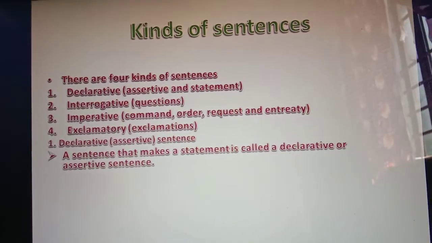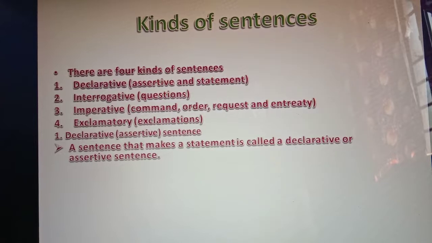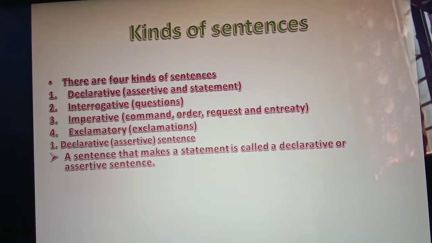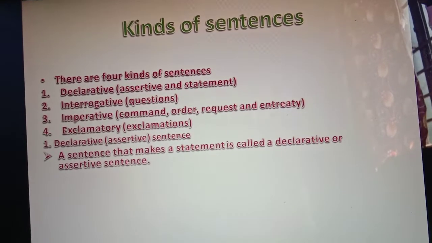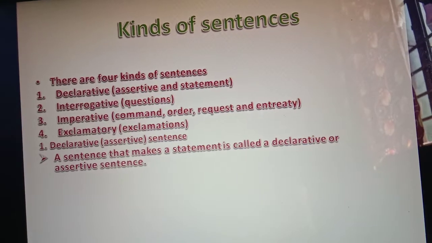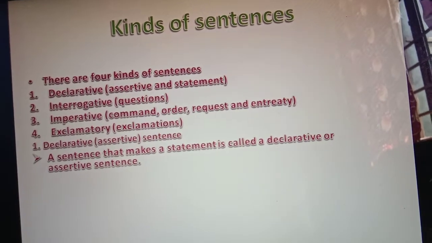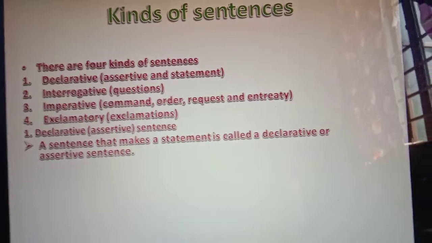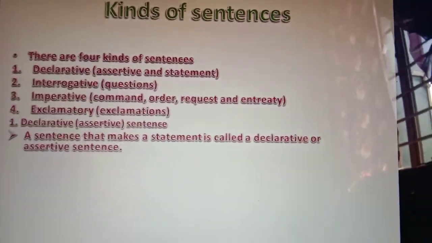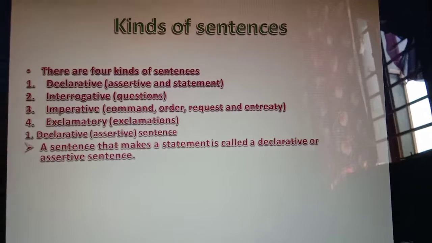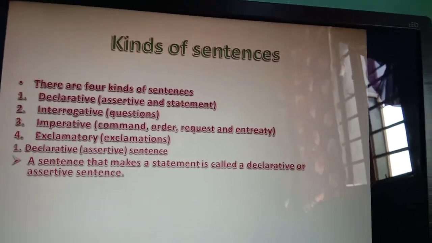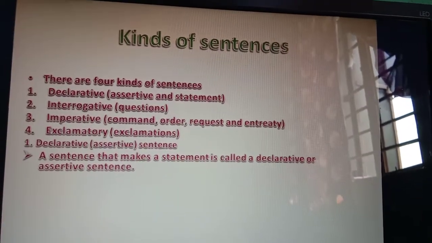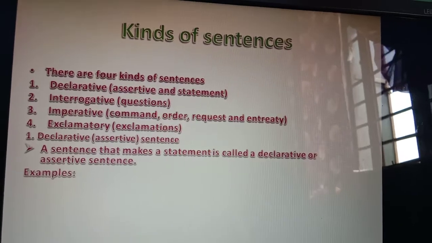The declarative sentence makes any type of statement, and one more thing, it is also an assertive sentence. So there is a statement and an assertive. These two kinds can be made in the declarative sentence. अब देखो कैसे, how it will be. First let us have the simple examples of statement. What is that?